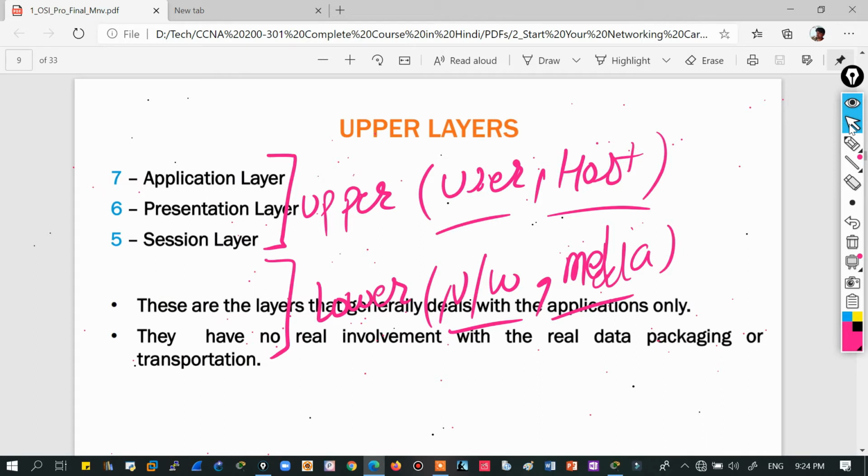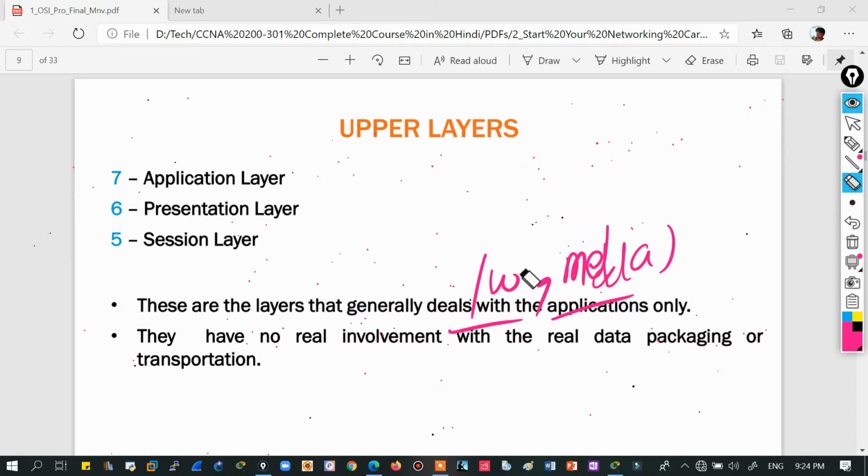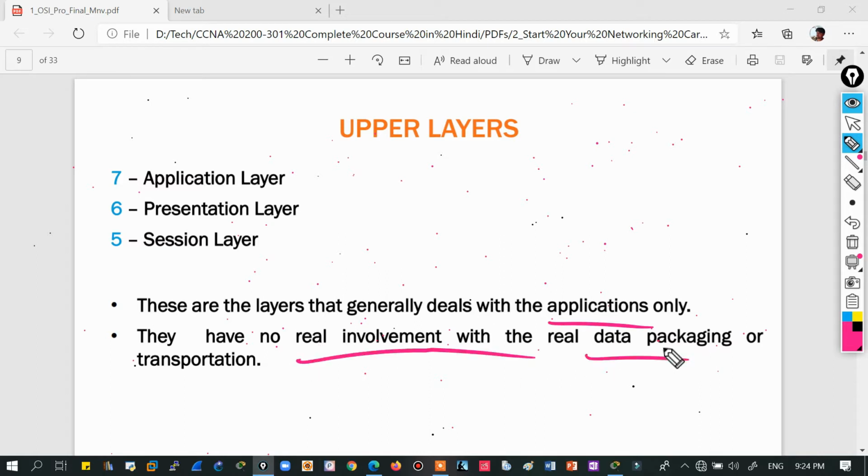Why are they upper layers, and why are they lower layers? Let's discuss this. Upper layers are the layers of interest to programmers, for developing applications. They have no real involvement in real data packaging.